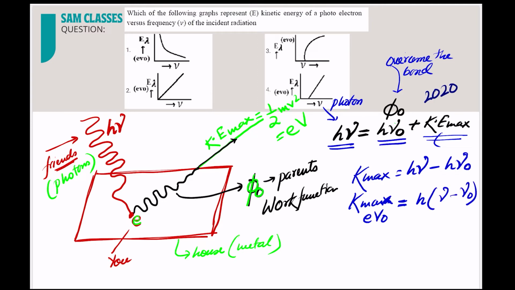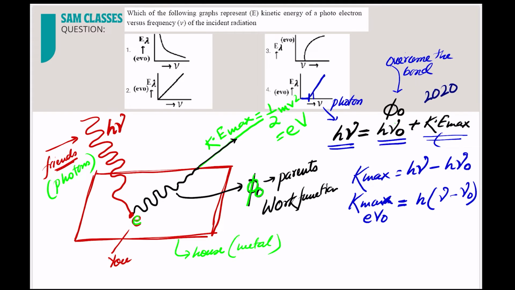Correct. So what I can see is that the moment a photon comes, a part of my energy will be spent in overcoming the barrier. Once I cross this threshold frequency, the minimum energy required to come out of the metal, the higher the frequency, the more electrons will be able to come out faster, with more energy.